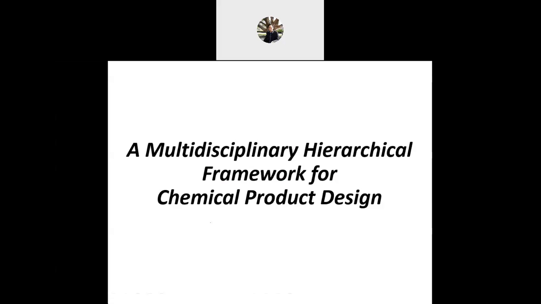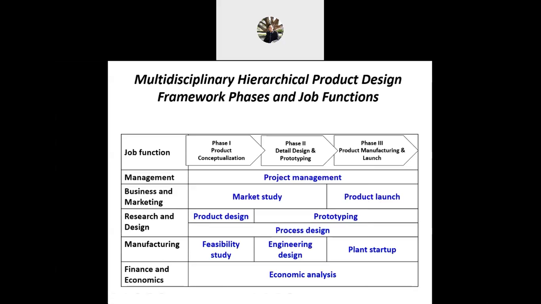What is this about? The framework actually has two major components in product design. First is the timeline of the product design. The timeline is a milestone from the start until you market the product.